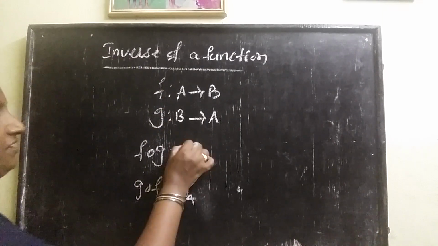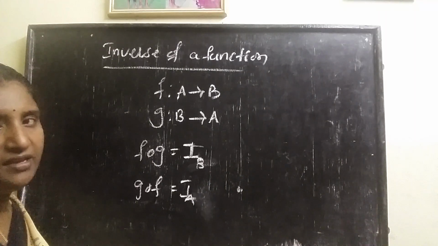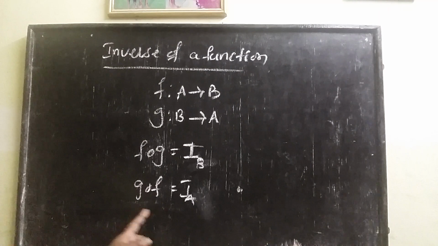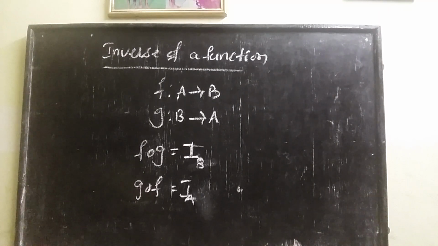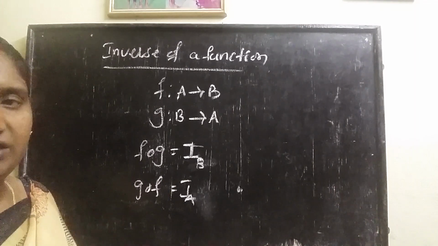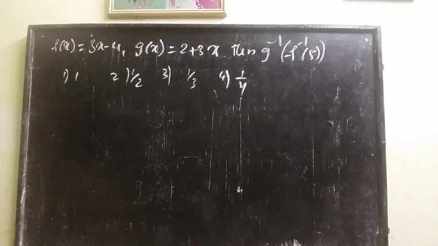Where I is the identity function. So f circle g is equal to I_B, g circle f is equal to I_A. Then g is called the inverse of the function f. So how to find the inverse of a function? I will show an example, a problem based on the inverse of a function.